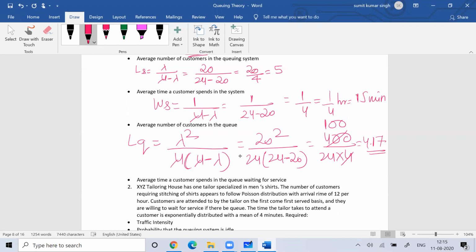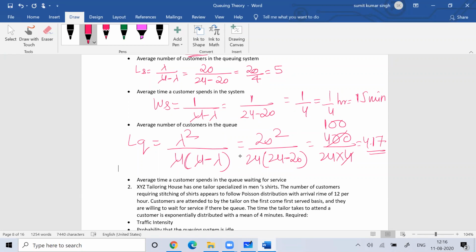Here I can say that the customer care representative is efficient enough because lambda by mu is less than 1. If lambda by mu is less than 1, it shows that your customer care representative is efficient. And probably 83.33% of the time the customer care representative is busy. When I talk about how many people are at the service center where their problems are getting solved, the average number of customers in the queuing system is equal to 5.